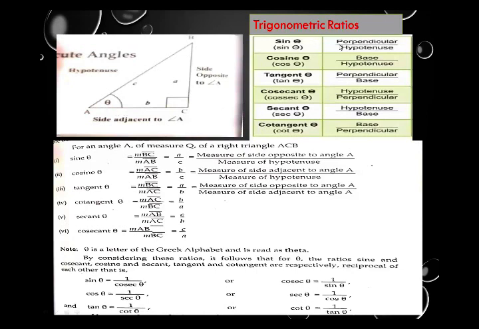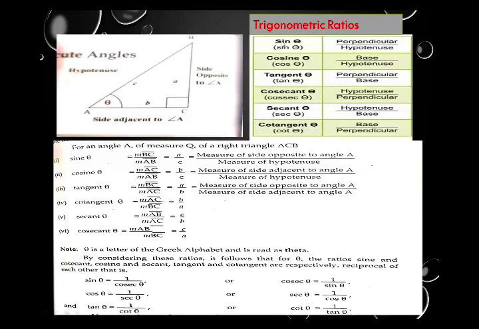Now, sine theta is the relation between perpendicular and hypotenuse. Cosine is the relation between base and hypotenuse. Tangent is the relation between perpendicular and base. Cosecant is the relation between hypotenuse and perpendicular. Secant is the relation between hypotenuse and base. Cotangent is the relation between base and perpendicular.